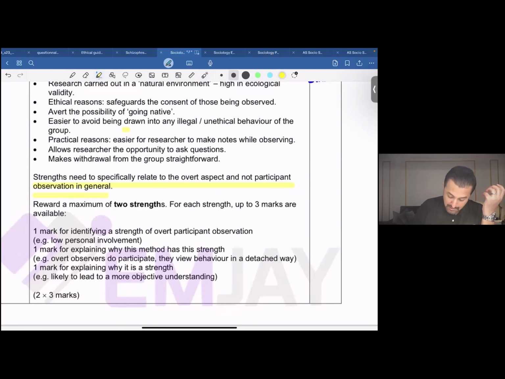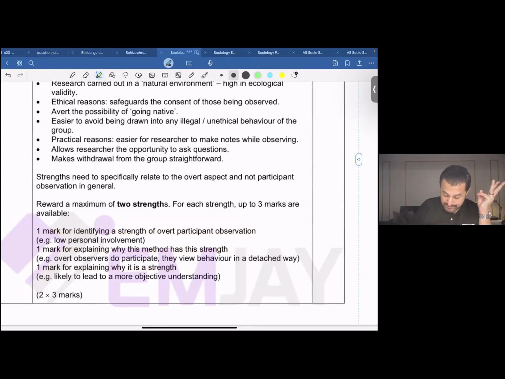How is it that you get marks from here? You get the first mark for identifying a strength of overt participant observation. You get the second mark for explaining why this method has this strength. You get the third mark for explaining why it is a strength. Now, many students get confused between the second and third point. Have a look at what we read now.